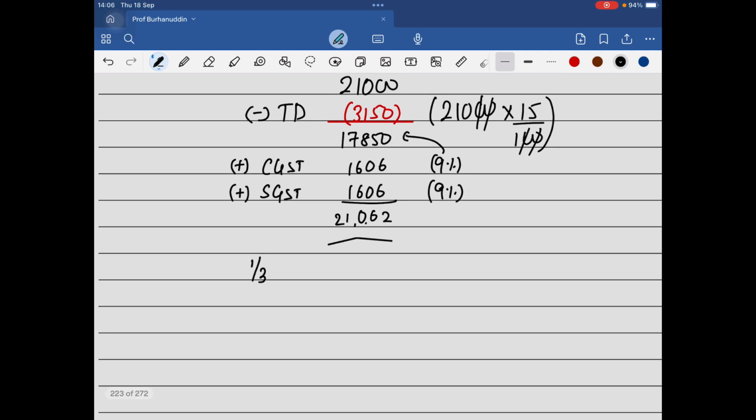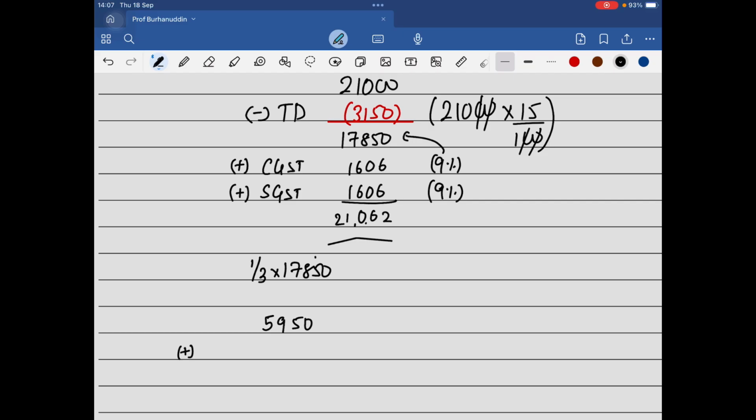So one third of 17,850 is going to be 5950.